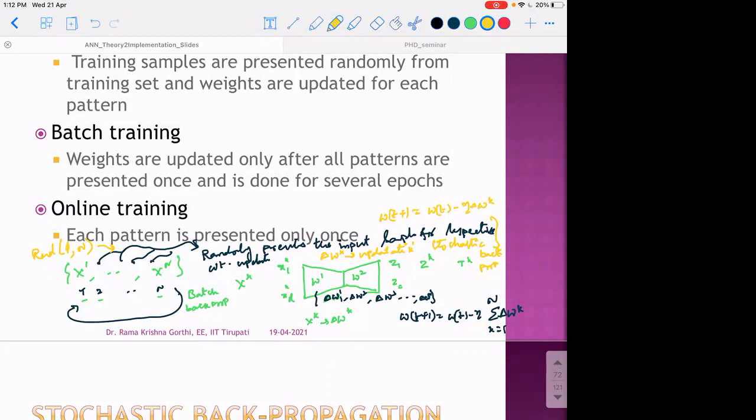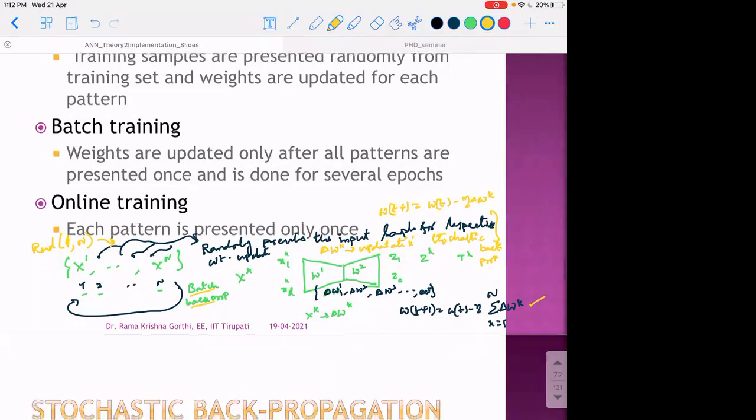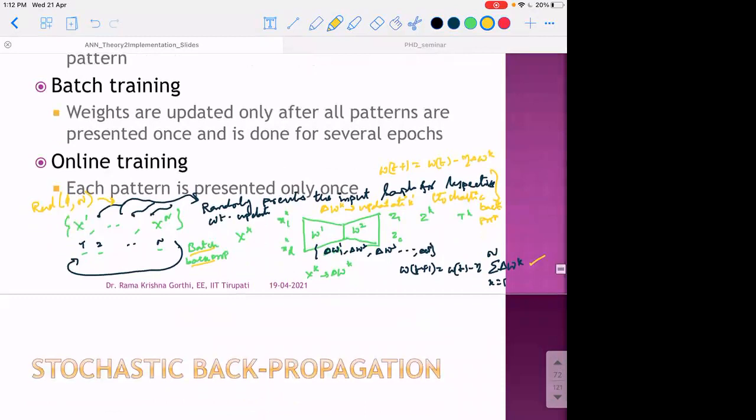Whereas here we update in a batch mode. This batch backpropagation needs all the samples to be presented to make a single update, whereas the stochastic backpropagation updates for each of the randomly picked samples. So these are the two widely suggested procedures for training.